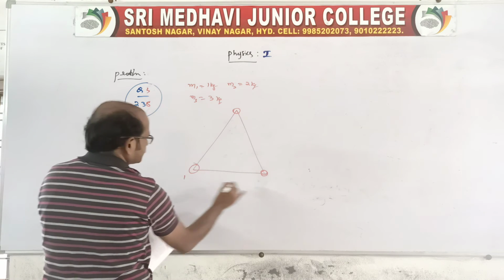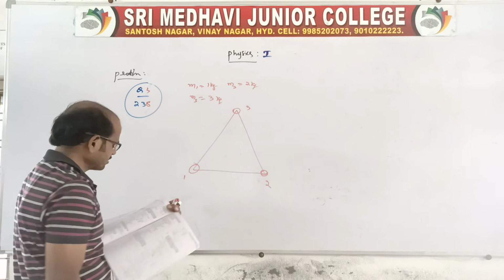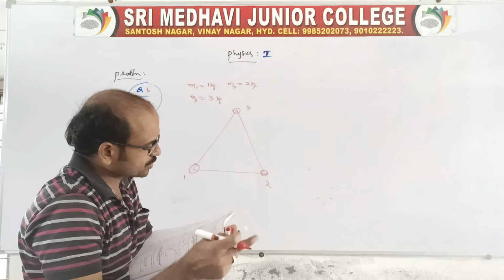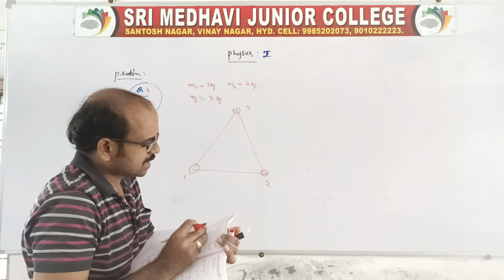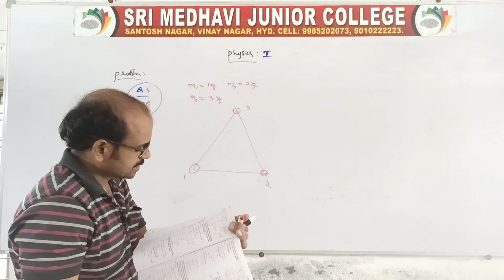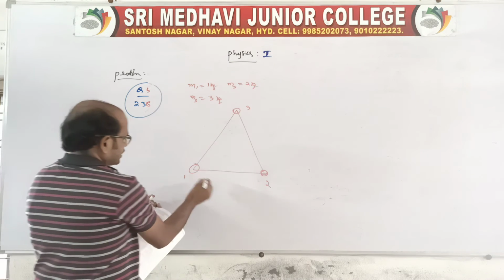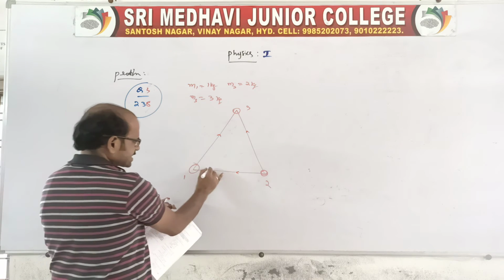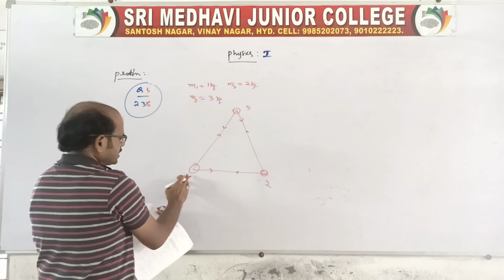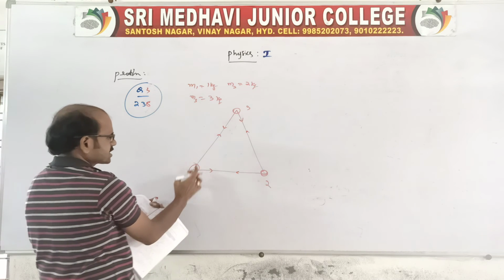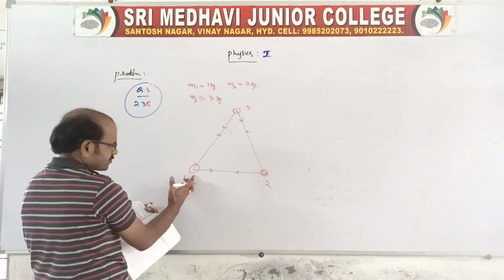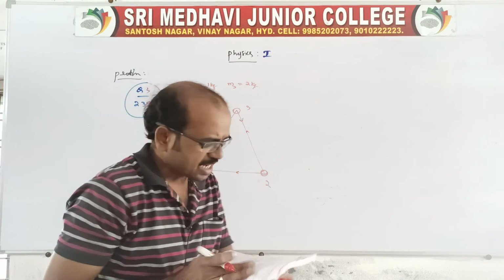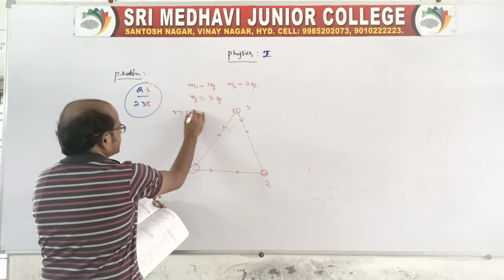You take 1 kg here, 2 kg, your wish, anywhere you take, because it is an equilateral triangle, no? Find the magnitude of gravitational force exerted by the 2 kg and 3 kg masses on the 1 kg mass. See, there will be a force of attraction. Both will exist, because each experiences a force from the other, mutual forces. And the distance between them is given as an equilateral triangle, 1 meter you take.